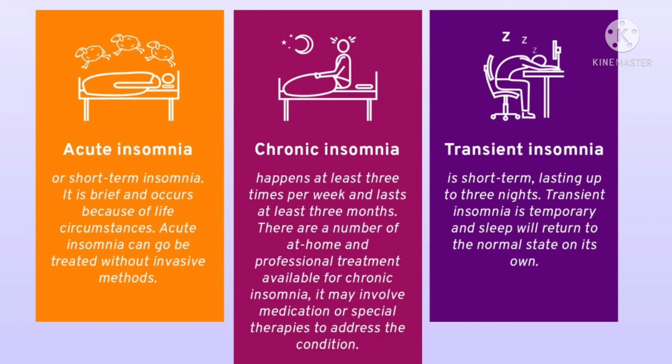And the second one is chronic insomnia that happens at least 3 times per week and lasts for at least 3 months. There are a number of at-home and professional treatments available for chronic insomnia, and it may involve medication or special therapies to address the condition. And the third one is transient insomnia. It is short-term, lasting up to 3 nights. Transient insomnia is temporary and sleep will return to the normal state on its own. There are 3 types of insomnias.